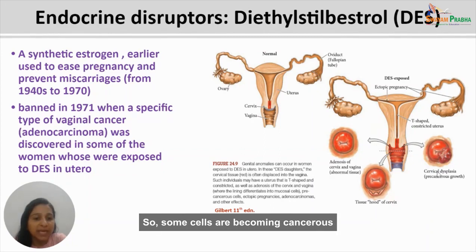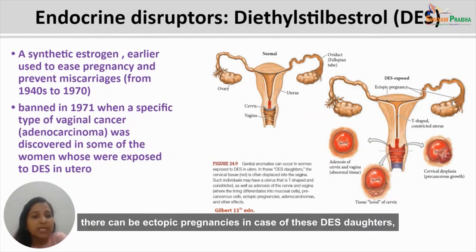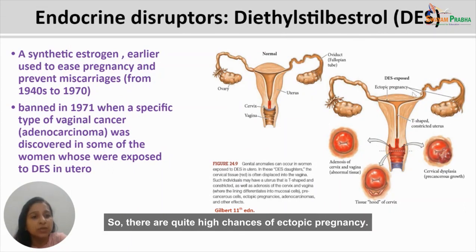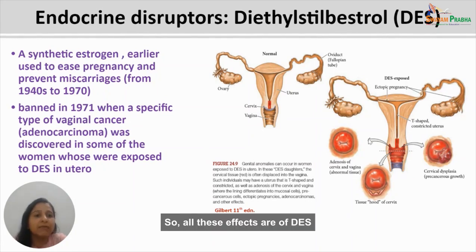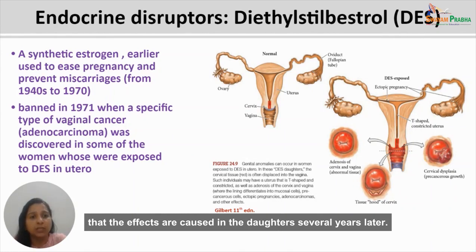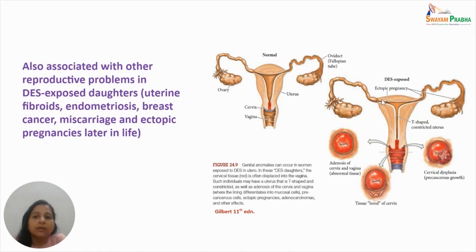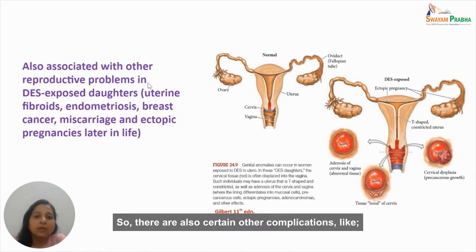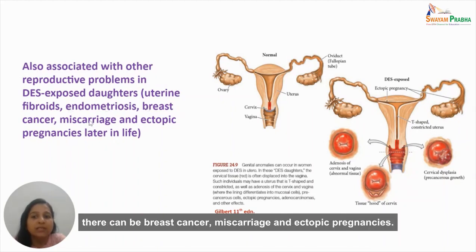So some cells are becoming cancerous. There can be ectopic pregnancies in the case of these DES daughters when they become pregnant. So there are quite high chances of ectopic pregnancy. All these effects are of DES exposure in the mothers, with the effects caused in the daughters several years later. There are also certain other complications like uterine fibroids, endometriosis, breast cancer, miscarriage, and ectopic pregnancies.